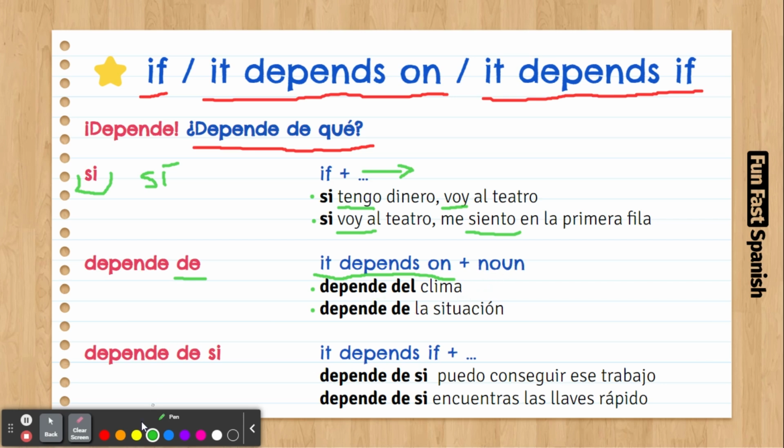Remember, you are going to use a noun here. It depends on, and then a noun. So, el clima is a noun. La situación is a noun. Remember that del is de plus el. It's like a contraction.